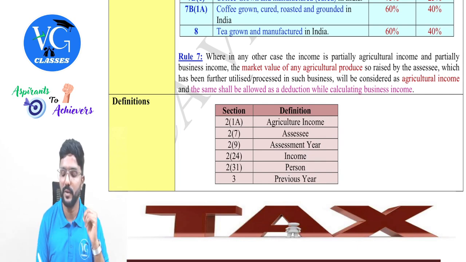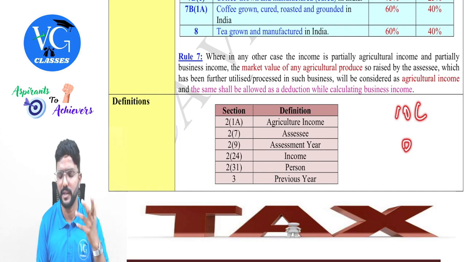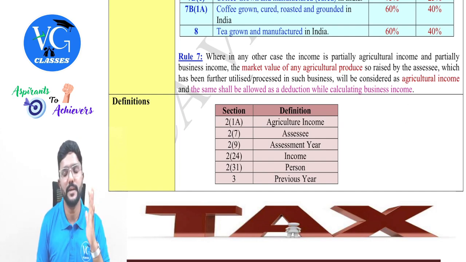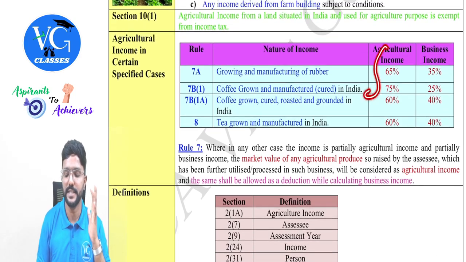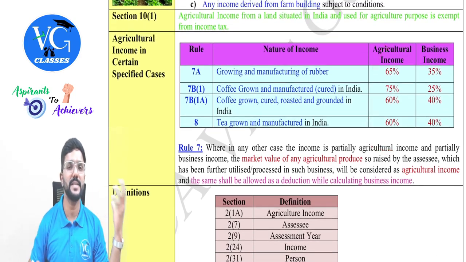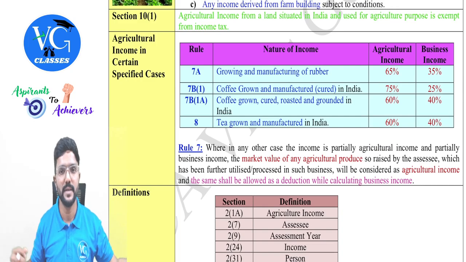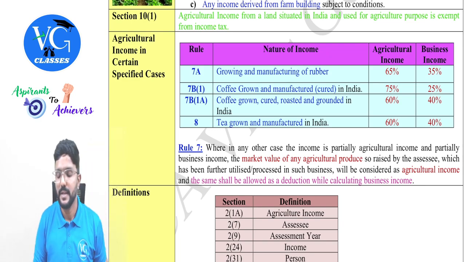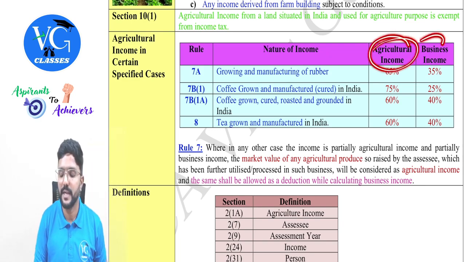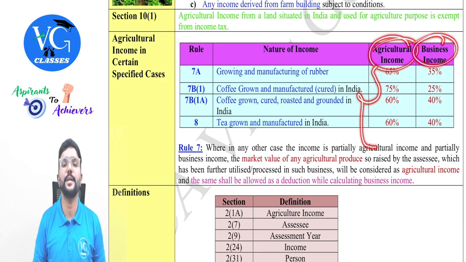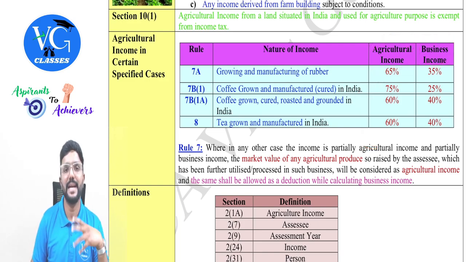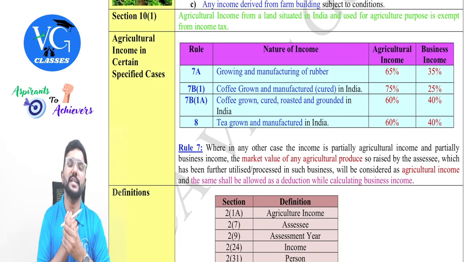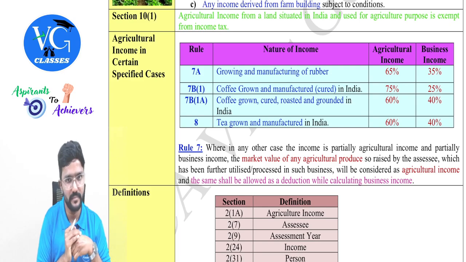But sometimes they will give only 10 lakh in the question, or only 2 lakh, or 3 lakh. They are just to be considered as income. In that case, on that figure, straight away apply these percentages. In simple terms, if they have not given the sale value and expenses separately, whatever figure they have given in the question, consider that as income and segregate it between agriculture income and business income by applying the respective percentages, guys. And as I already told you, business income we also call non-agricultural income or taxable income.